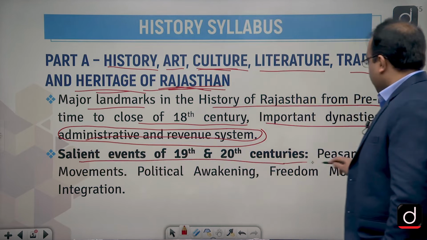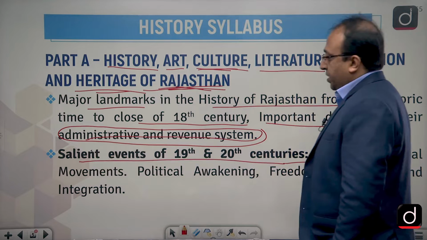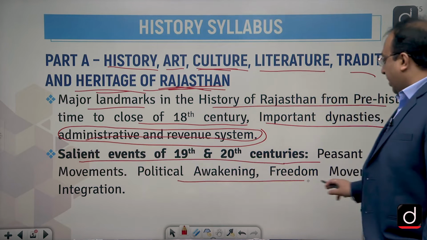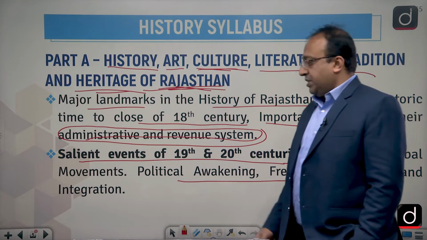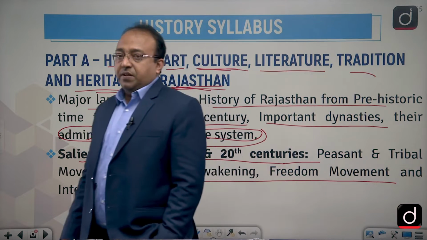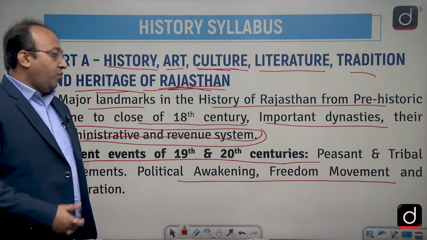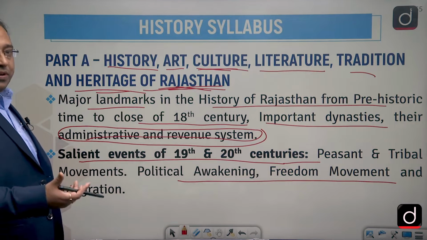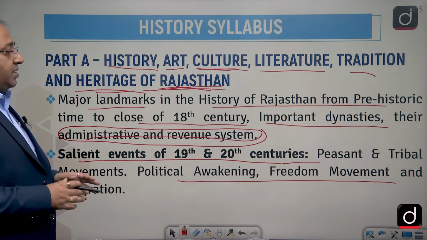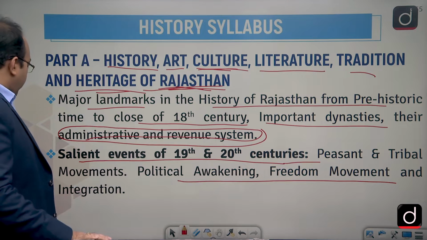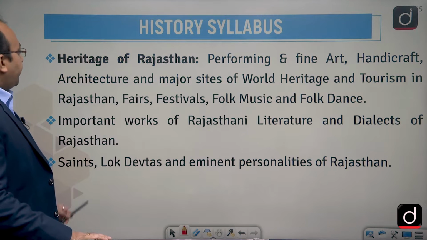Then we have the second part, salient events of the 19th and 20th century, that is peasant and tribal movements, political awakening, freedom movement, and even integration. Now, this is another very interesting topic for all of you, which you normally prepare also for the normal history of India. And here you have to emphasize the peasant and tribal movements of Rajasthan primarily.